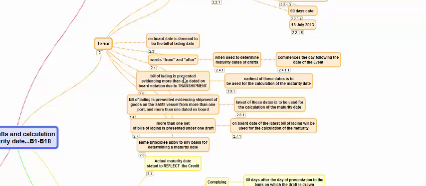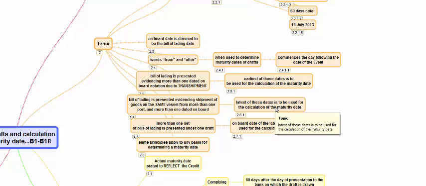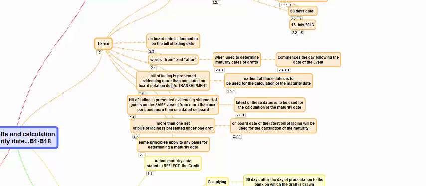When a bill of lading is presented evidencing more than one dated on board due to transshipment or for any other reason, the earliest of these dates is to be used. When a bill of lading is presented evidencing shipment on the same vessel from more than one port and more than one dated on board, the latest of these dates is used. If it is shipped on different vessels, if there is a transshipment, the earliest of these dates is used to be the shipment date.